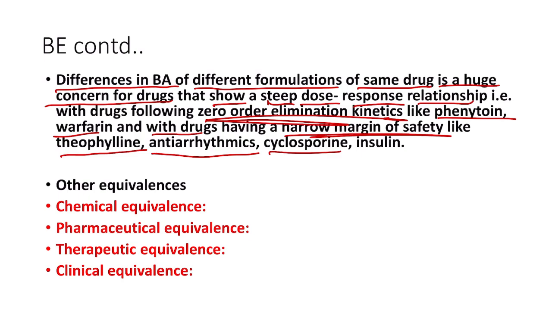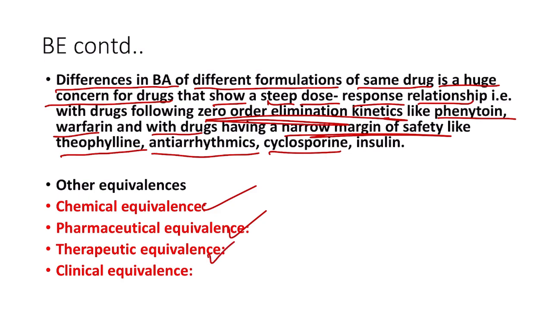Now coming to the other types of equivalences. First is chemical equivalence. If two or more dosage forms of the same drug contain the same labeled quantities of the drug, then they are chemically equivalent. So two brands of drugs may be chemically equivalent but may not be bioequivalent. Next is pharmaceutical equivalence, that is if two drug formulations of the same active drug entity also contain other similar ingredients like excipients, then they are pharmaceutically equivalent.